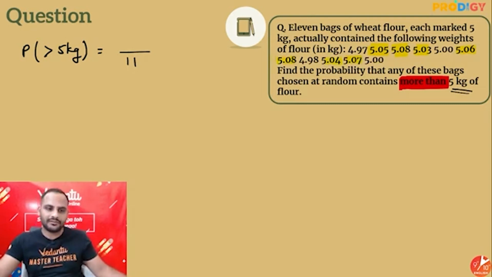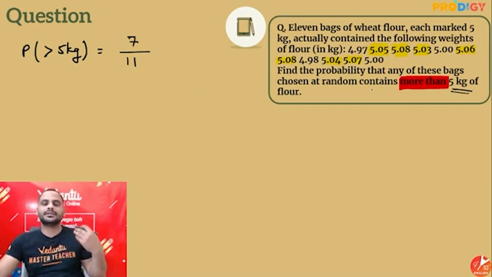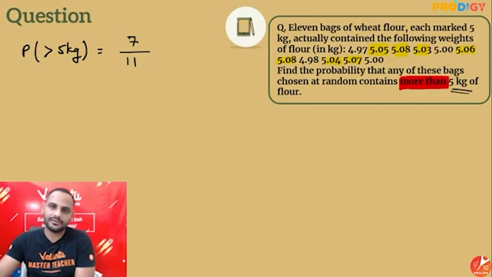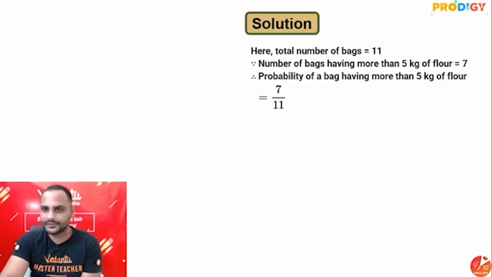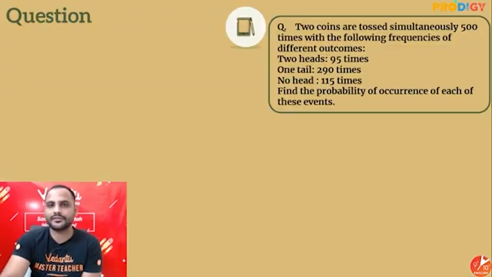So out of 11 bags, in how many bags do we get more than 5 kg? 1, 2, 3, 4, 5, 6, 7. So 7 by 11. When will you include 5 kg? If it would have asked, this bag contains more than or equal to 5 kg, in that case you'll include it. But here it is clearly saying more than 5 kg, so we will not include 5. All right, clear, bachcho? Important concept.